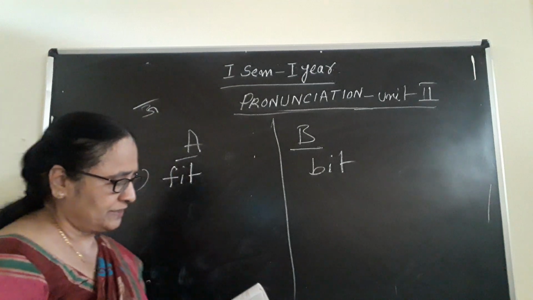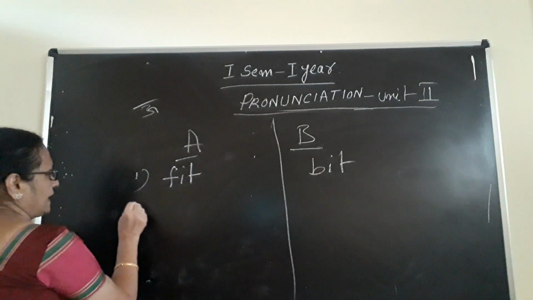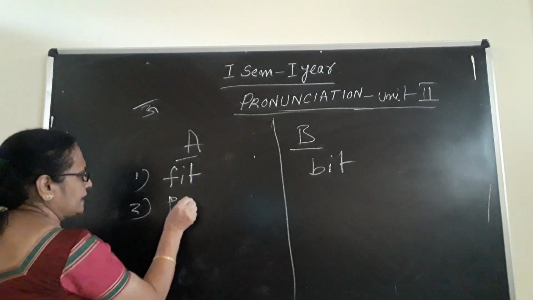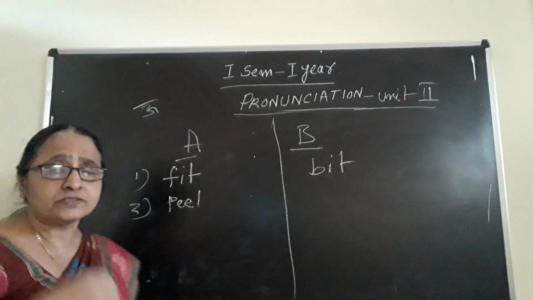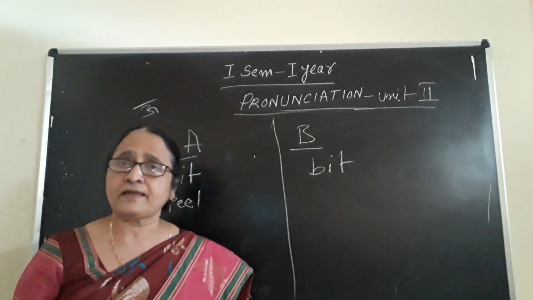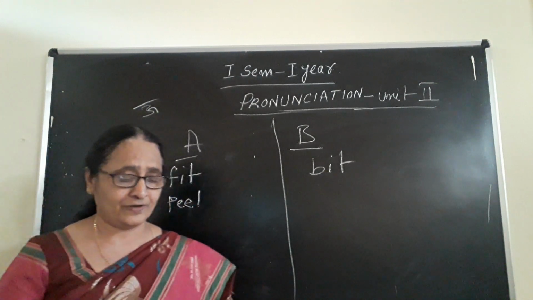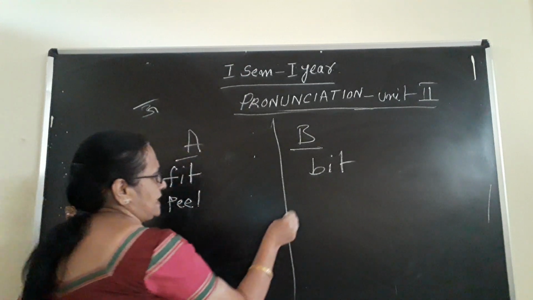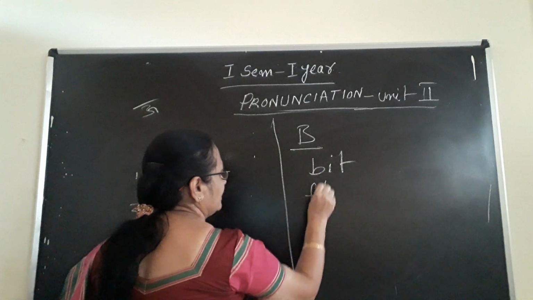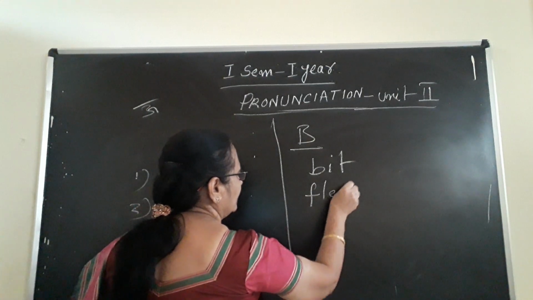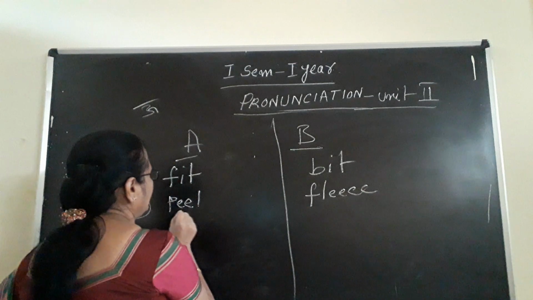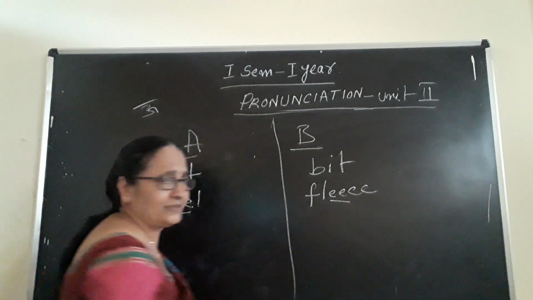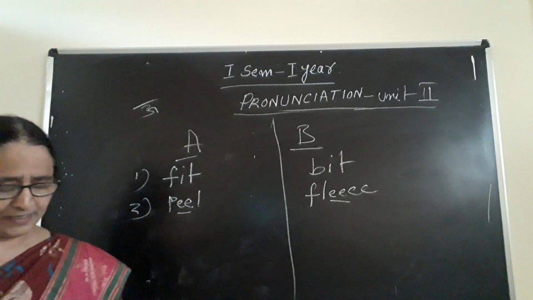The next word you please write down. Second word is peel. You pronounce whatever the word is given. Pronounce yourself so that you can easily identify the other word. So here peel is given. The same word is fleece. Flea. Why? Because here you are getting the sound here, here also you are getting, here also you are getting. Did you understand? Like that.